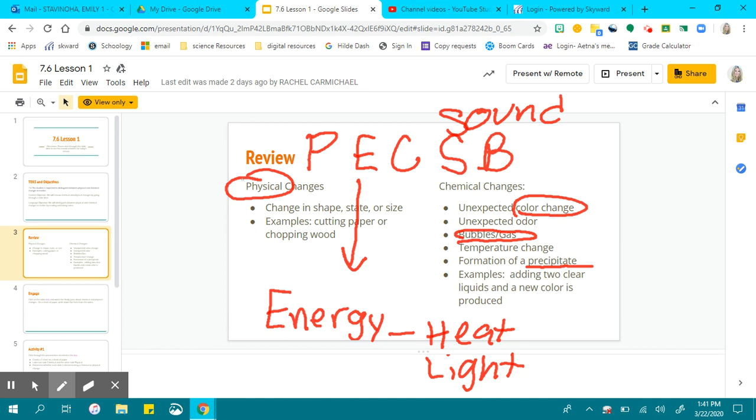The unexpected color change would be like in a firework. You say, oh, this firework's supposed to be red, but that is an unexpected color change because it exploded. And that mineral that's inside of that firework had a chemical change to make this color happen.